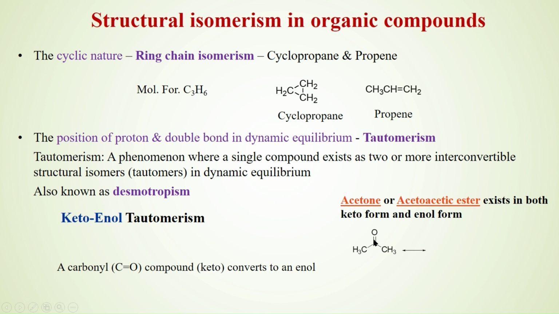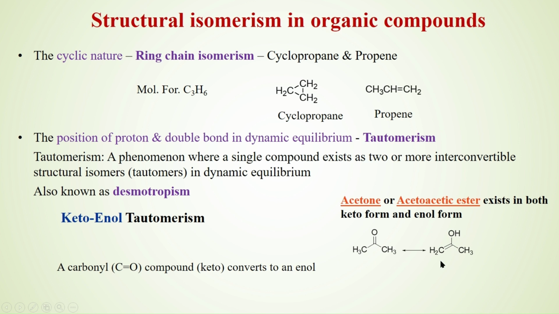The pi electrons move towards this carbon, and the carbon tetravalency is maintained, the oxygen divalency is maintained. Here you see carbon has two bonds and two bonds with hydrogen. Its tetravalency is satisfied. Here oxygen has one connection with hydrogen and another bond with carbon. That's why its divalency is maintained. That's why this is stable.